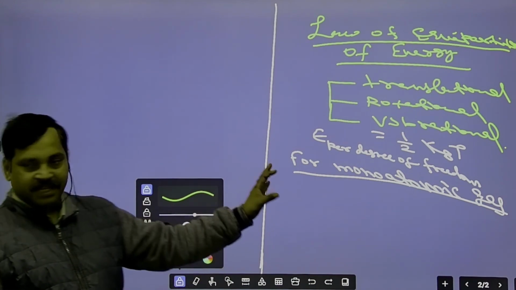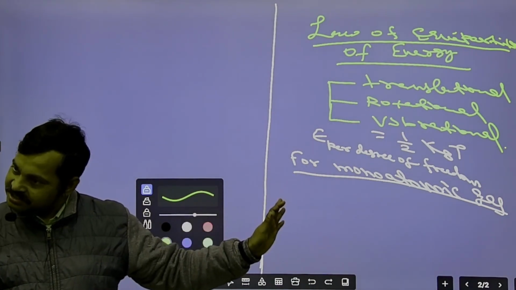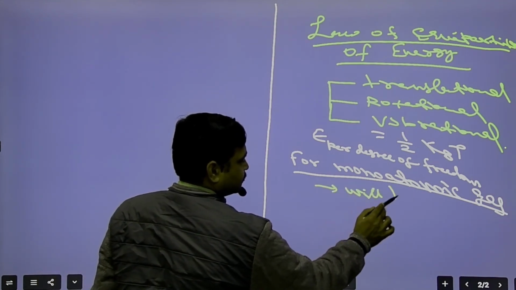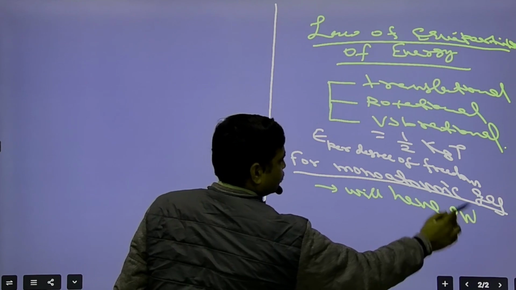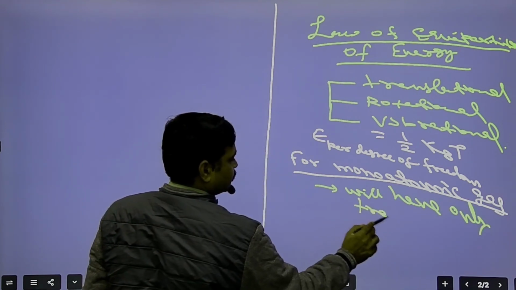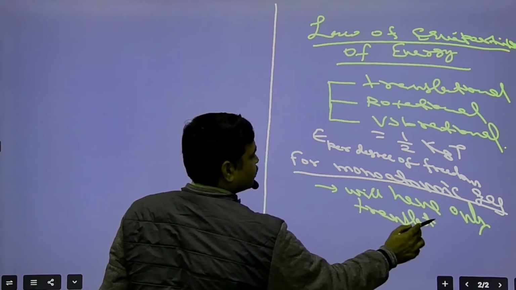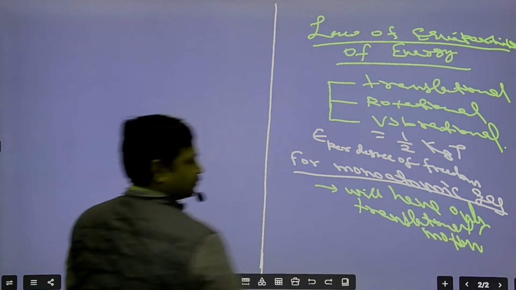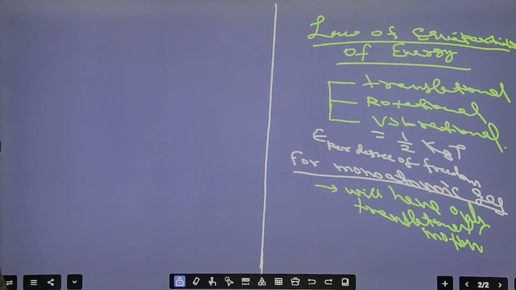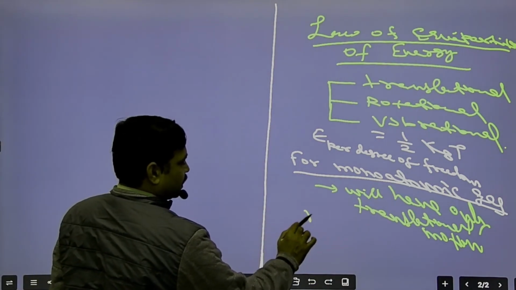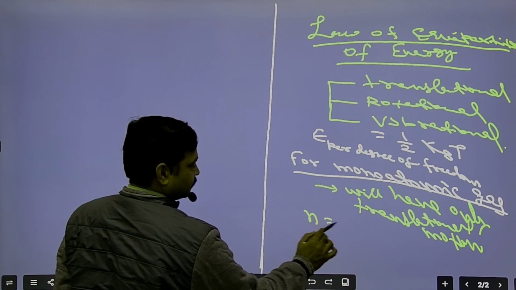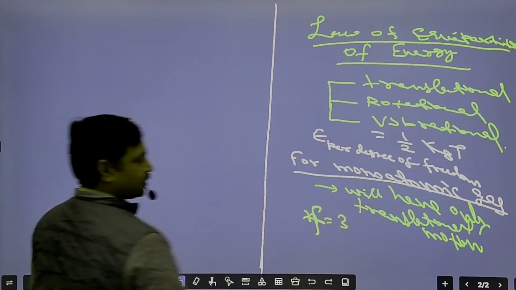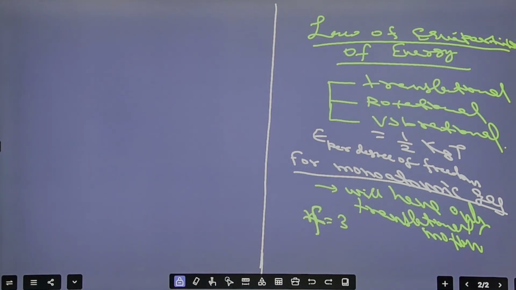For monoatomic gas, it will have only translational motion. So what will be the degrees of freedom? The number of degrees of freedom will be only 3. Right?